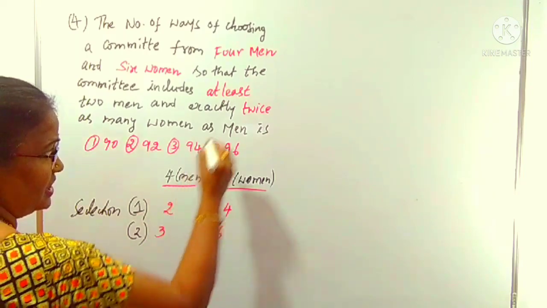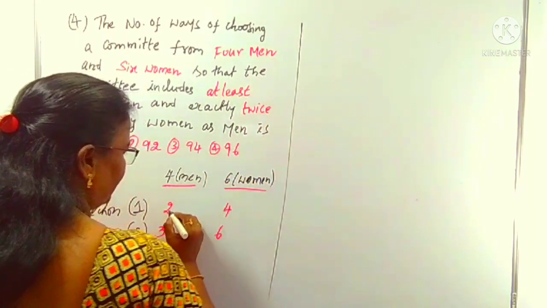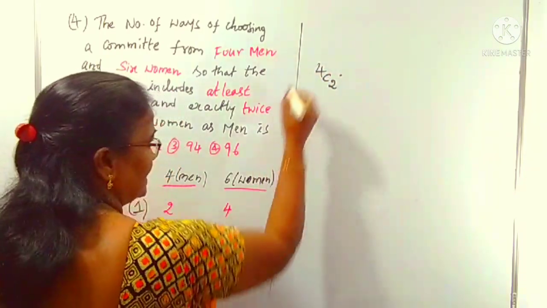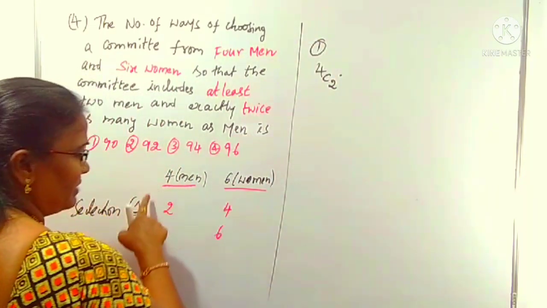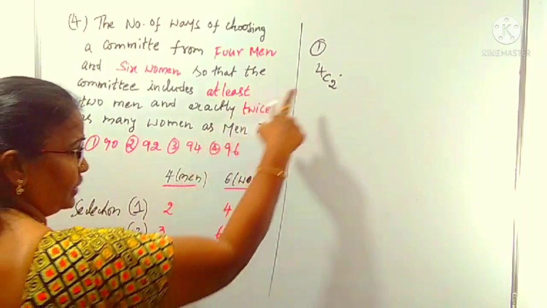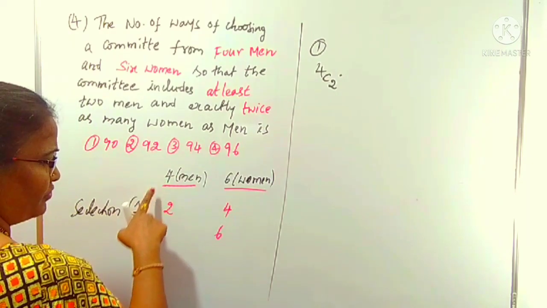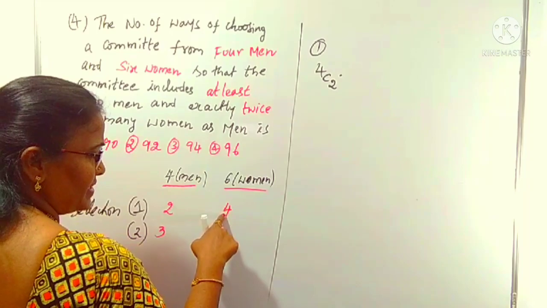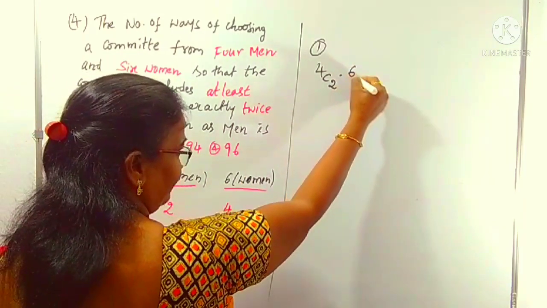In the first selection, we can choose 2 men from the 4, which is 4C2, into, again, because we want the men and the women also. In case of "and", this and that, we have to take the product. 4 men, we can choose 2 men, 4C2, into, from the 6 women you have to choose 4 women, 6C4.